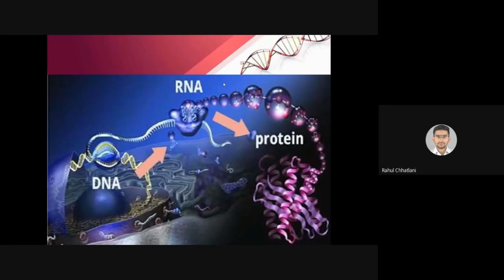When we do not transcribe the whole DNA, the small part of the DNA is taken. Say for example this part. So this part will be transcribed, that is, an mRNA, messenger RNA, will be made from it, which will then be translated, and there will be formation of a specific type of protein.